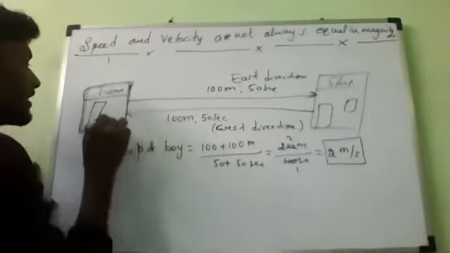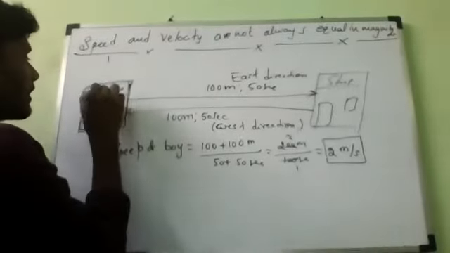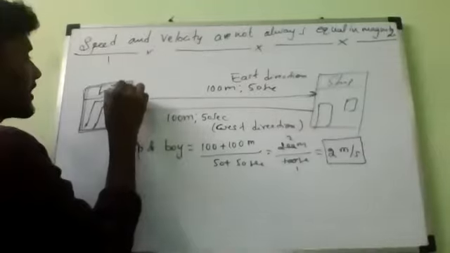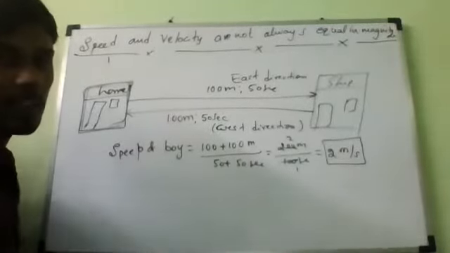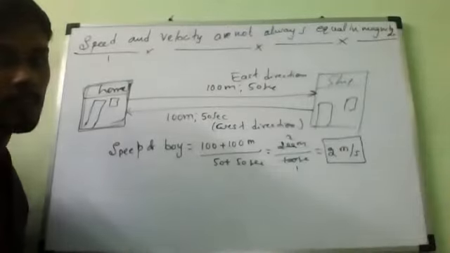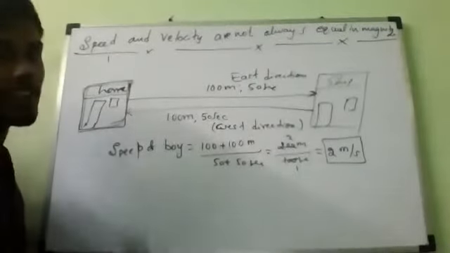That is home only. Finally he reaches his home.